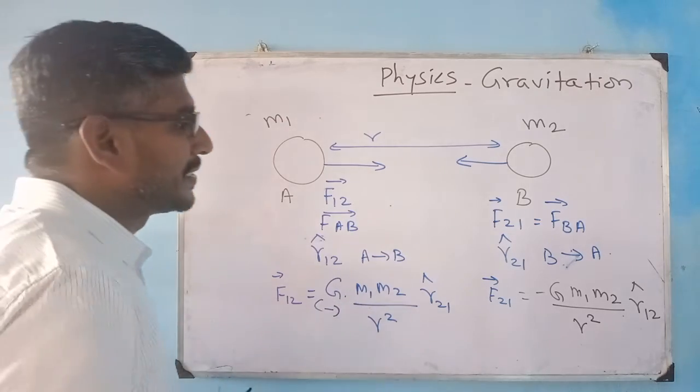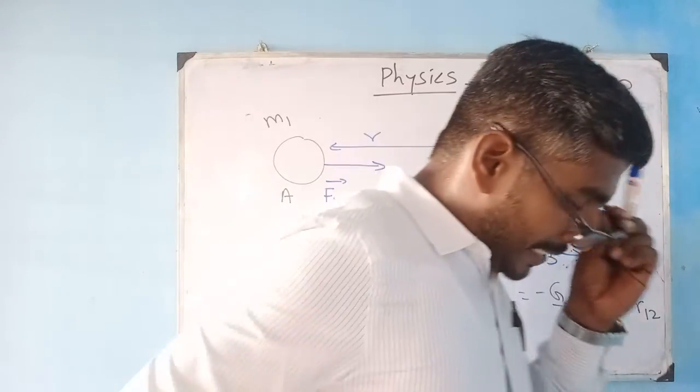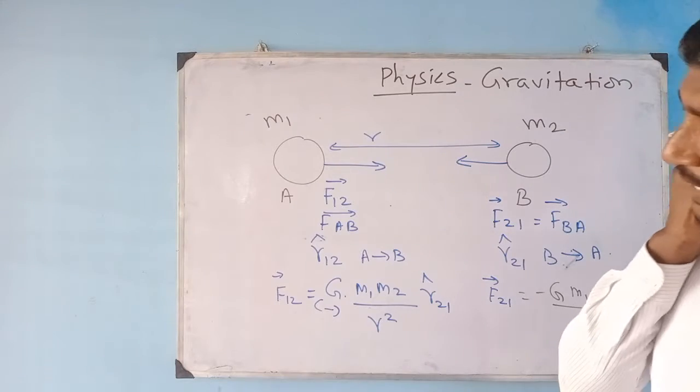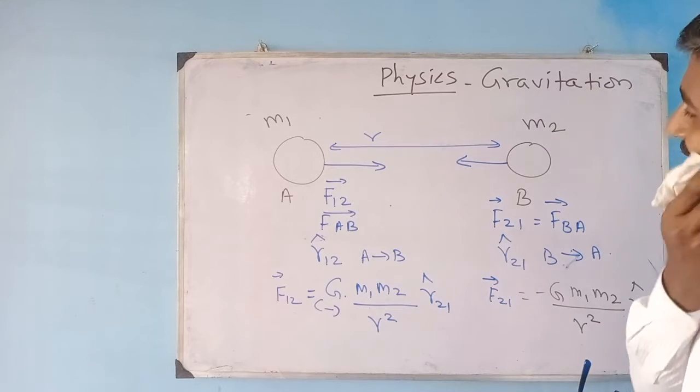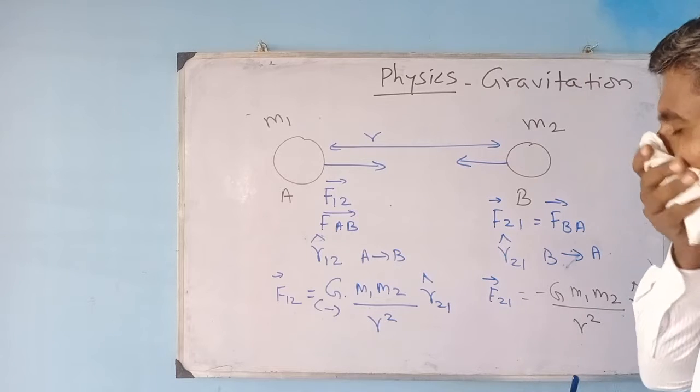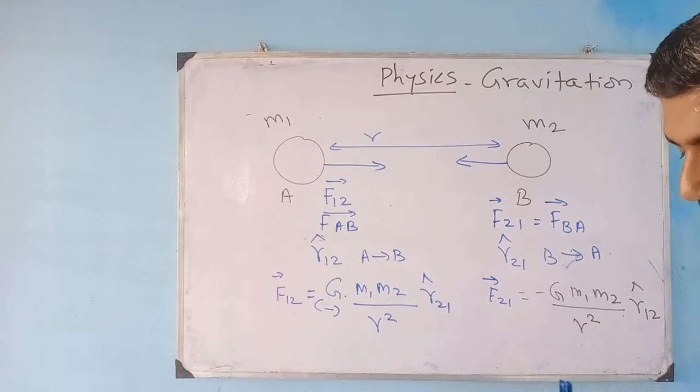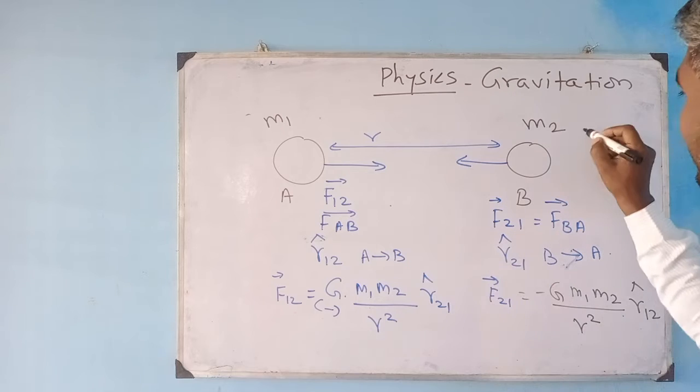From the force on A and the force on B, due to their opposite actions, I can say this is an action reaction pair.